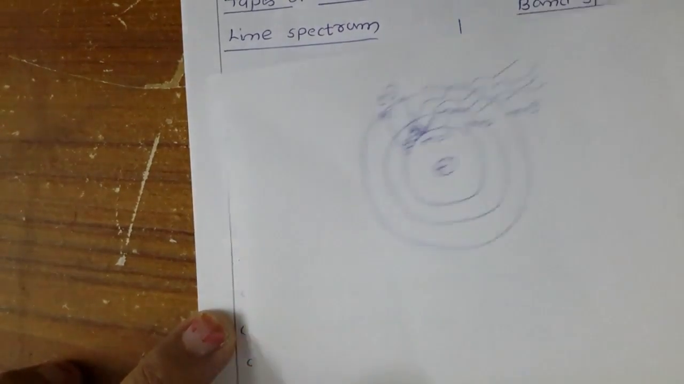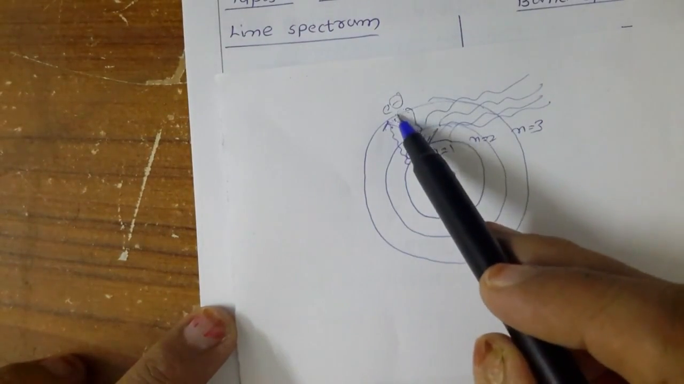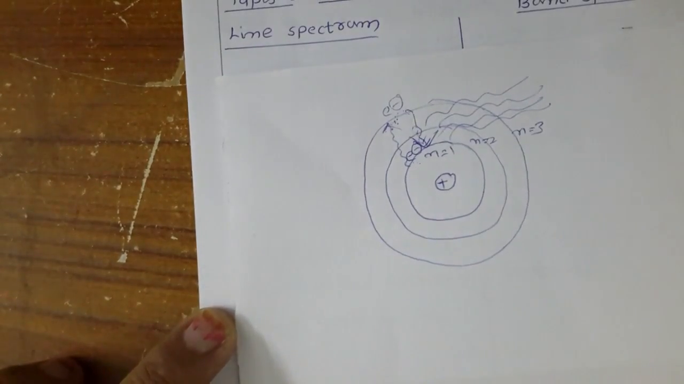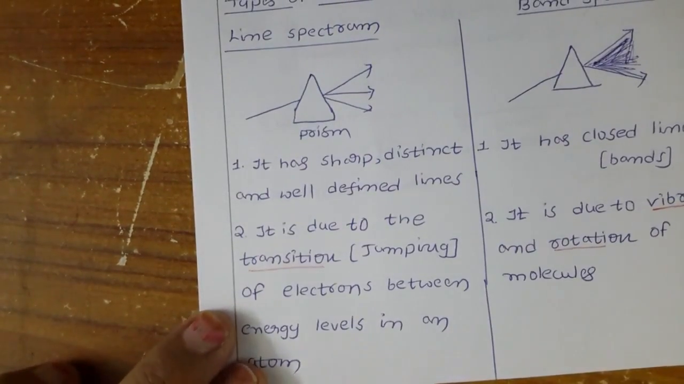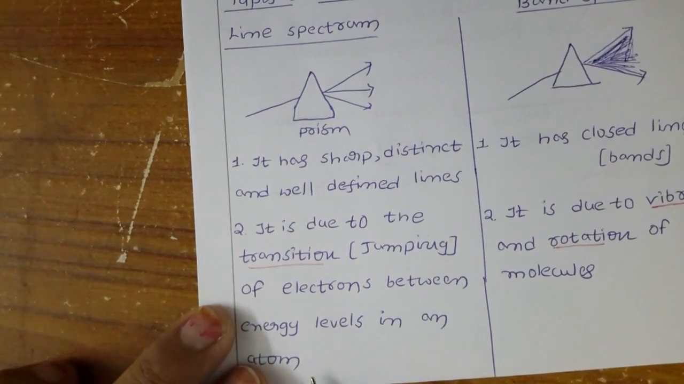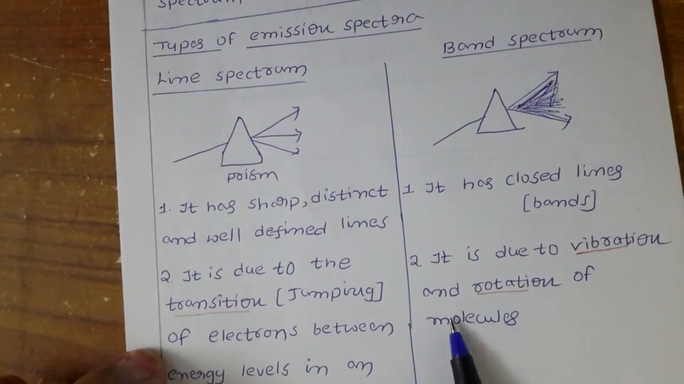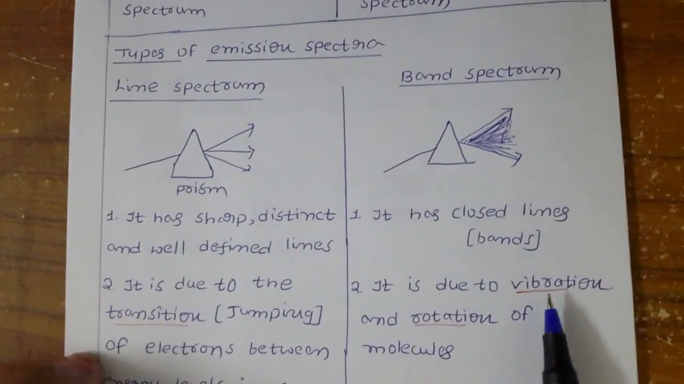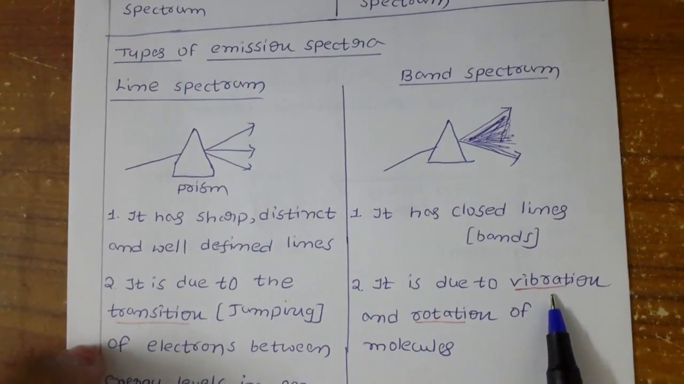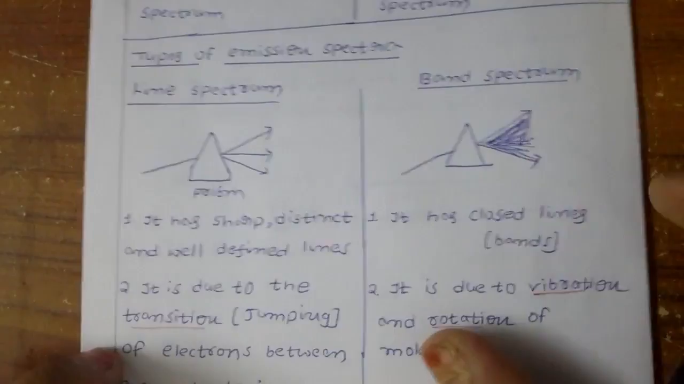Just now we told electrons moving from the ground state to an upper state, and from upper to lower state. This is called the transition of electrons. So it is due to the transition of electrons between the energy levels in an atom. Here, the band spectrum is coming due to vibration and rotation of molecules. You know very well vibration and rotation. If the molecules undergo vibration and rotation, you get the band spectrum.